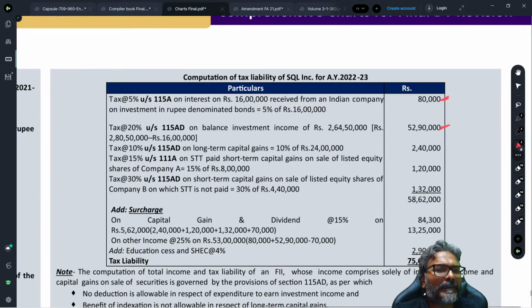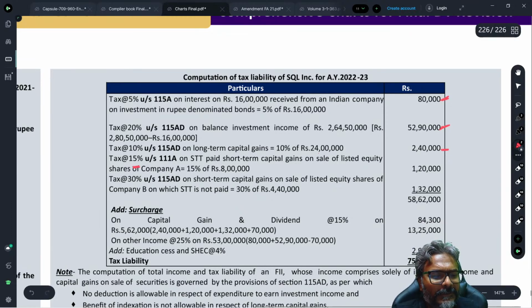Now, the long-term capital gains, as I told you, I'm not taking as 112A, because if I have to take 112A, then 24 lakhs would be further reduced by 1 lakh. So I'm not taking that. I'm just going normally, 10% on 2,40,000. Two STCG: one is at 15% and another is at 30%. So this is what it is.